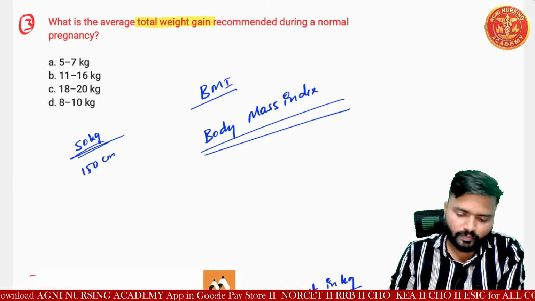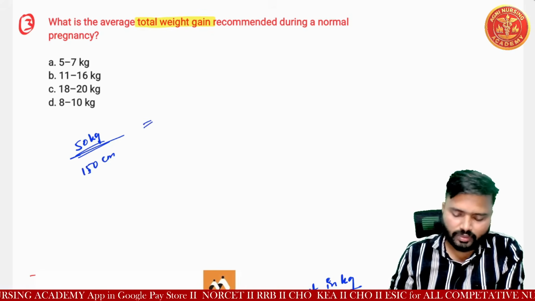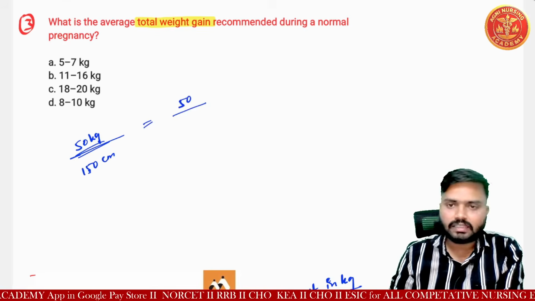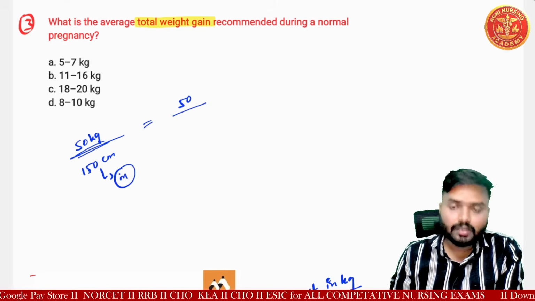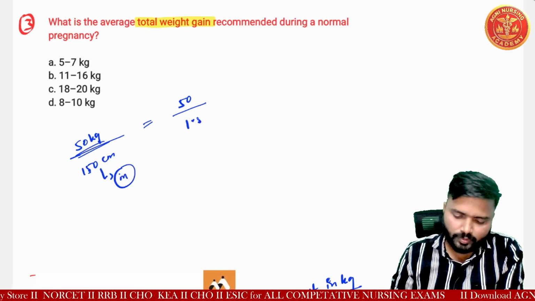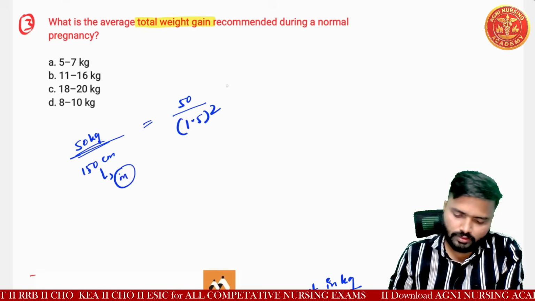First we need to calculate the meter square: 50 kg is okay, it is in kg only. This 150 centimeter we need to convert into meters, that is 1.5 square.